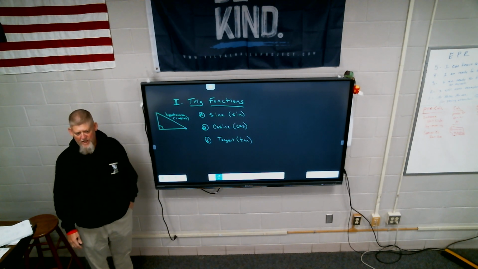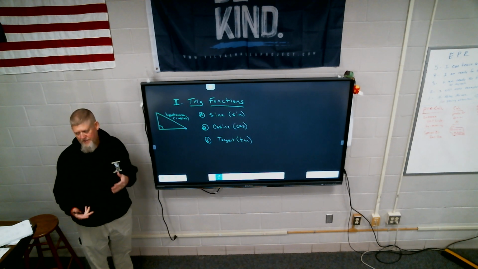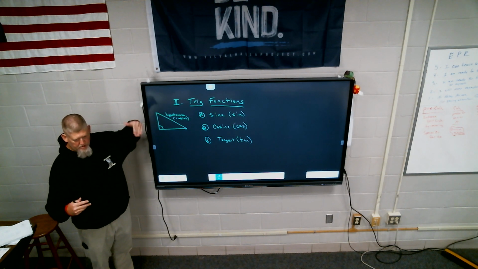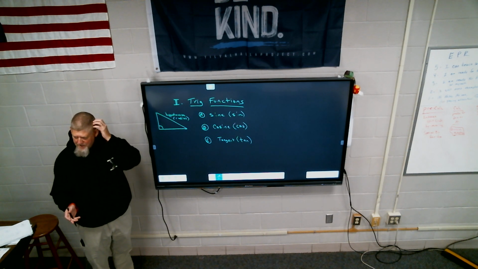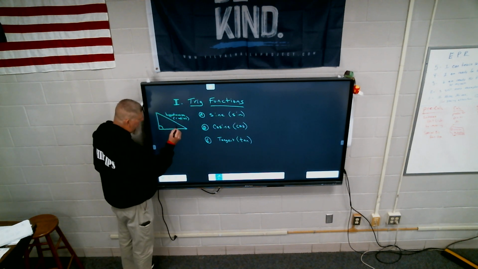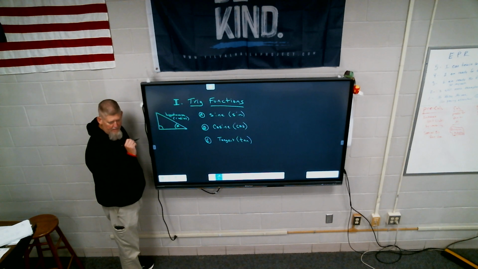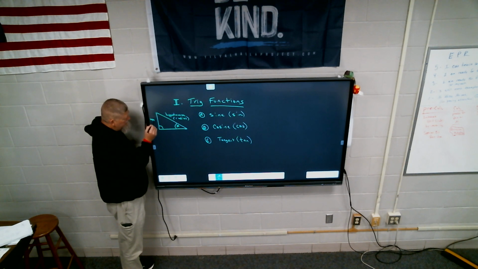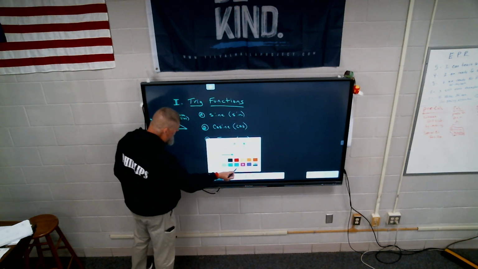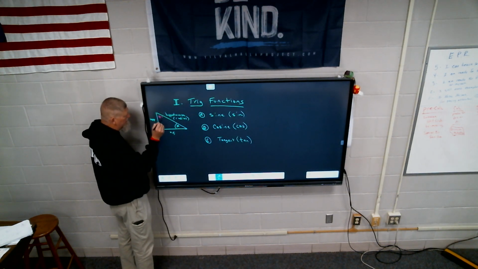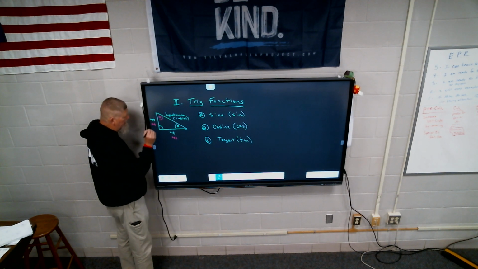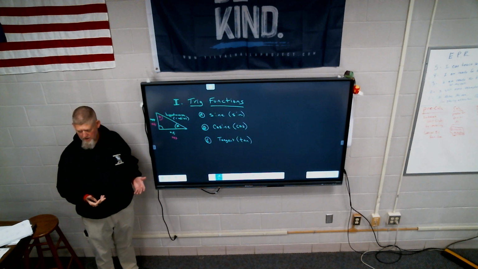Remember, adjacent and opposite are relative terms. Hypotenuse is absolutely, this is always the hypotenuse. It's opposite the right angle, always, always, always. But the adjacent and opposite are relative, meaning it depends on which angle I'm looking at. If I'm looking at angle A, now this is the opposite, and this is the adjacent. But if I'm looking at angle B, now this is the opposite, and this is the adjacent. So they're relative, it depends on which one I'm looking at, okay?